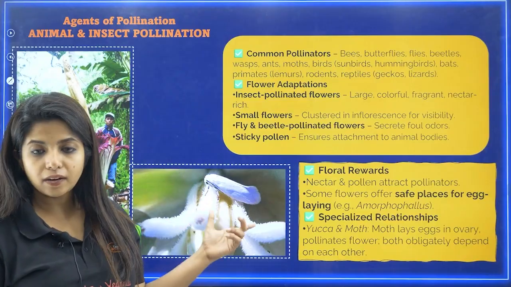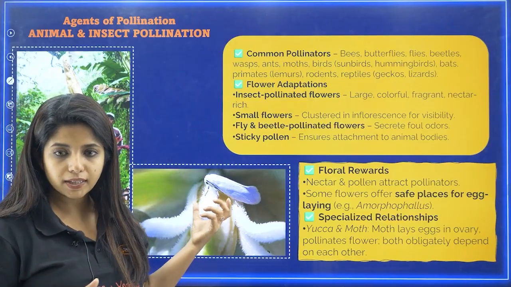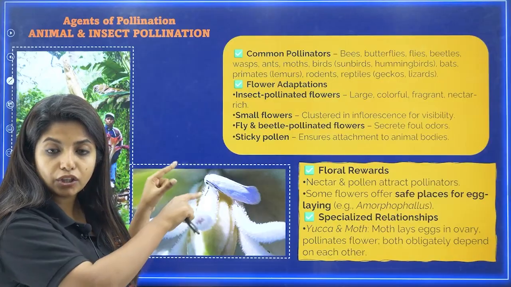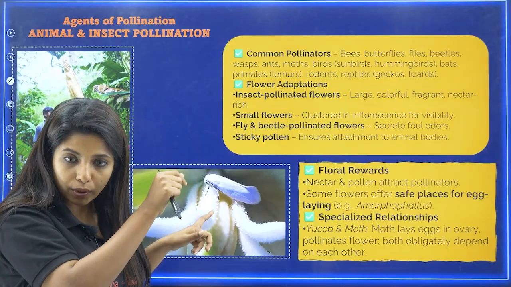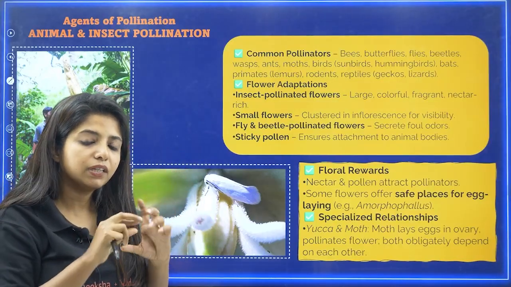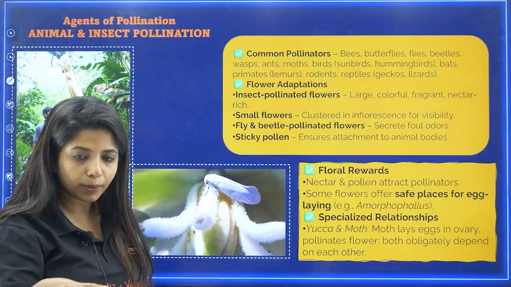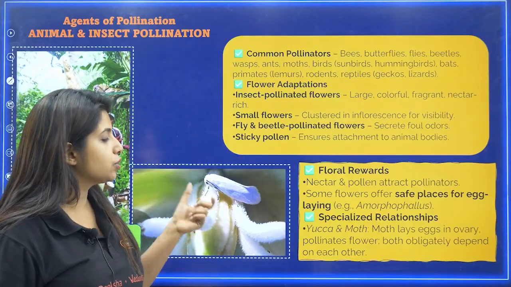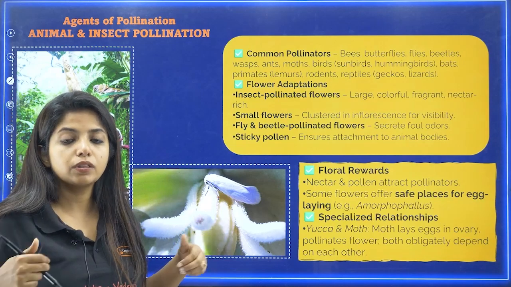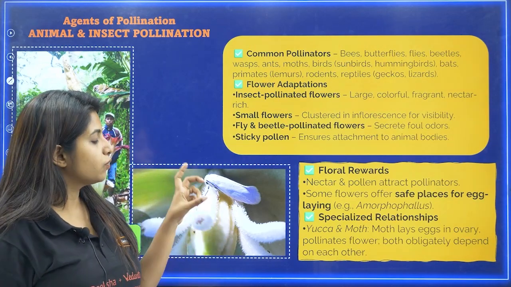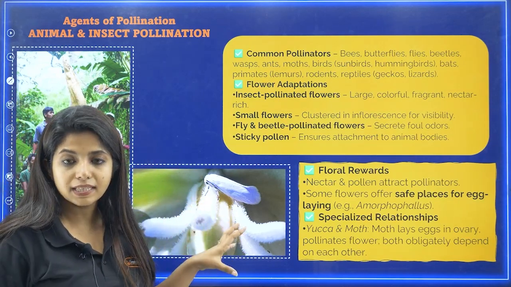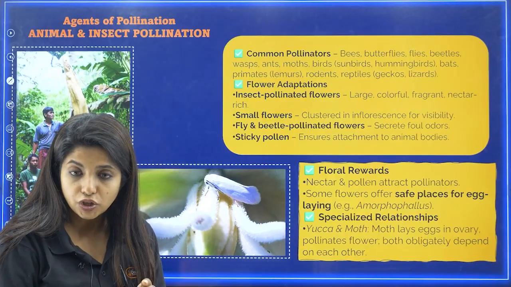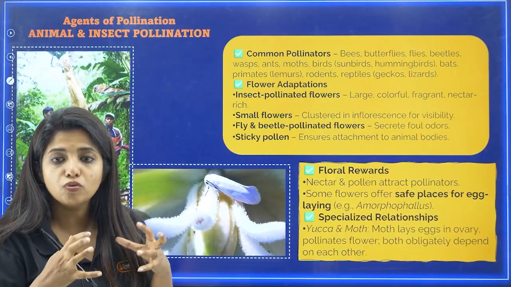So yucca and moth, I'll tell you what happens exactly. Over here, the moth lays the egg inside the yucca's ovary. There it hatches and comes out. And what's the good thing for yucca in it? When the moth goes to the next place, it transfers the pollen grains as well. So again, it provides a safe space for laying eggs, and they have an obligate relationship, as in they cannot survive without each other. This is known as obligate mutualism.